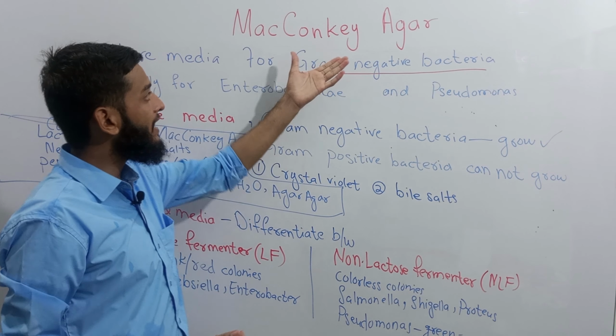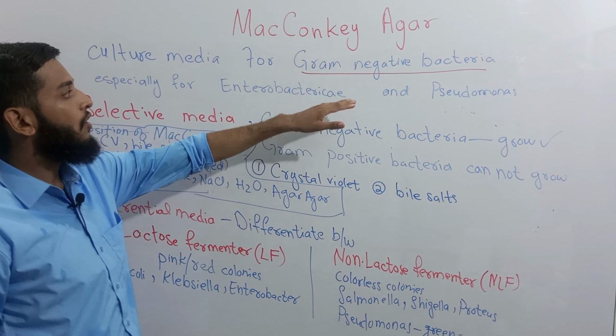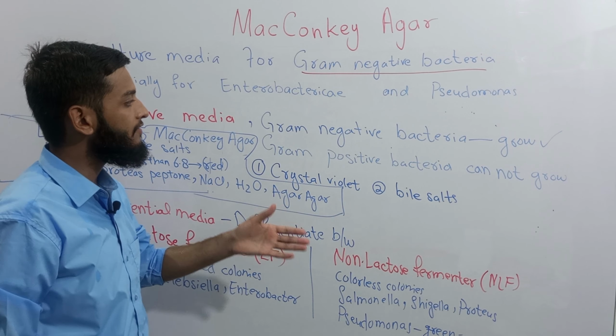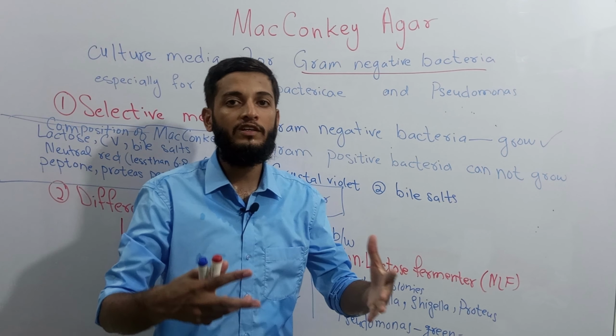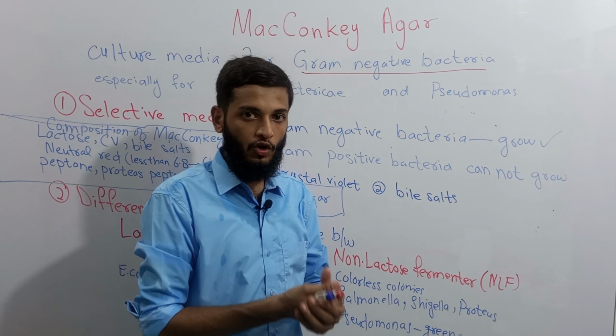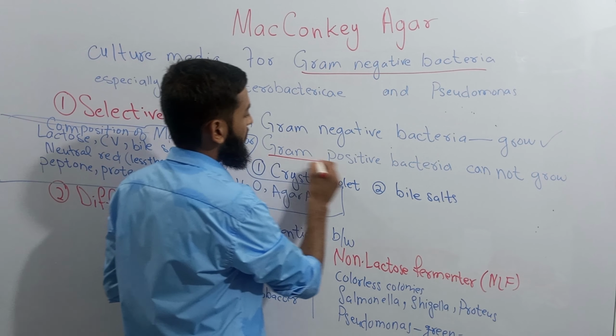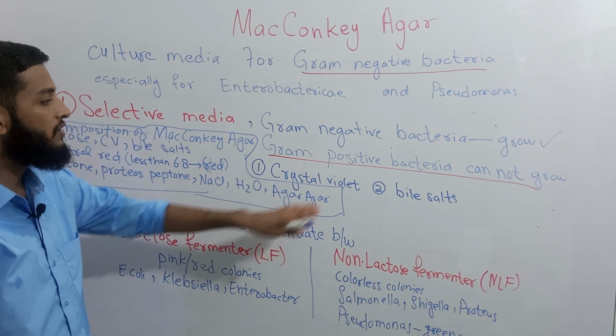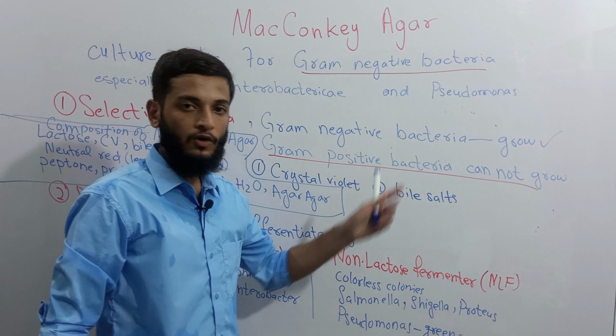So if we summarize MacConkey Agar, only gram-negative enteric bacteria can grow on MacConkey Agar. Fastidious bacteria such as Haemophilus and Neisseria cannot grow on it. Gram-positive bacteria cannot grow on MacConkey Agar as well, due to crystal violet and bile salts.